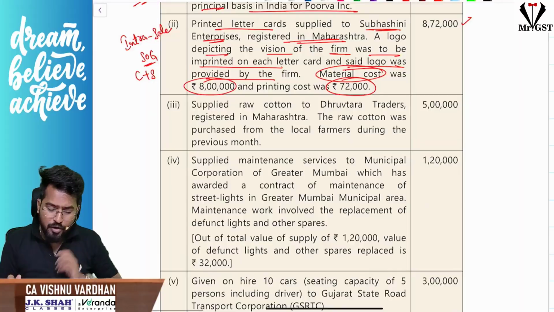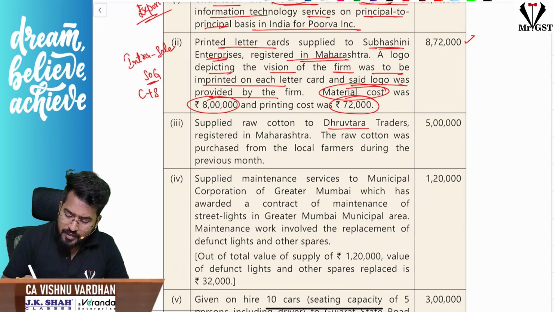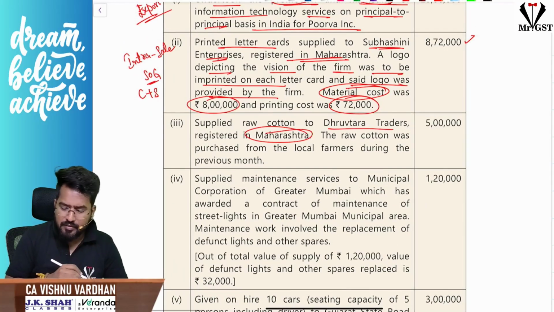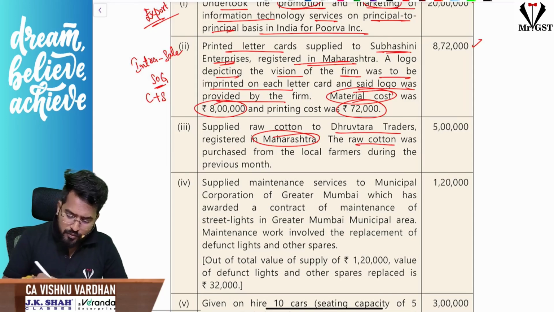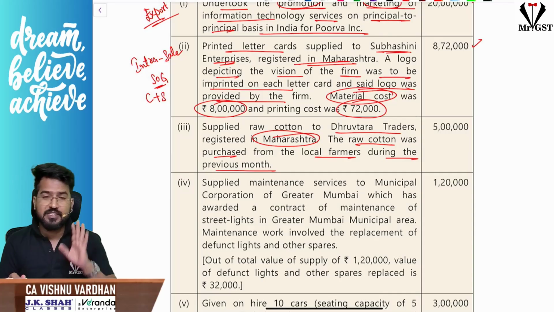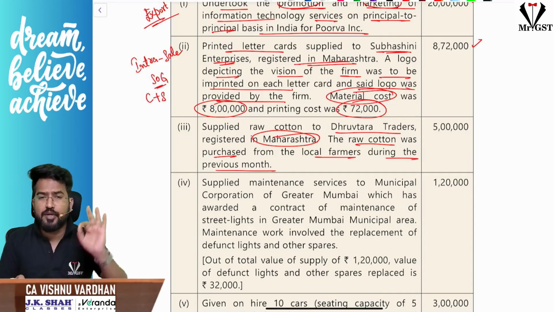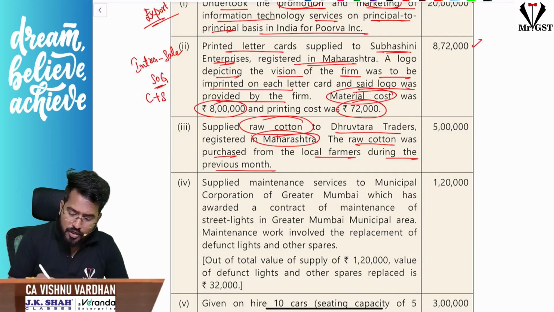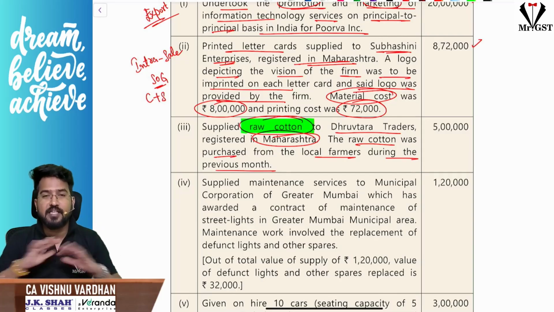Next, supplied raw cotton to Dhrutara traders registered in Maharashtra. The raw cotton was purchased from the local farmers during the previous month. We need the information related to the current month. In the current month, you are making a sale of raw cotton. Now, the moment you see the word raw cotton, automatically you will jump to, like, sir, RCM.